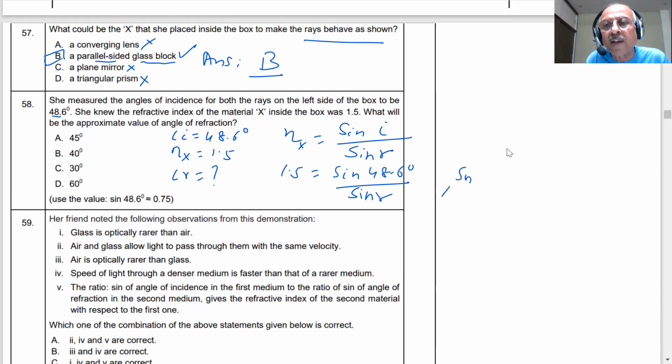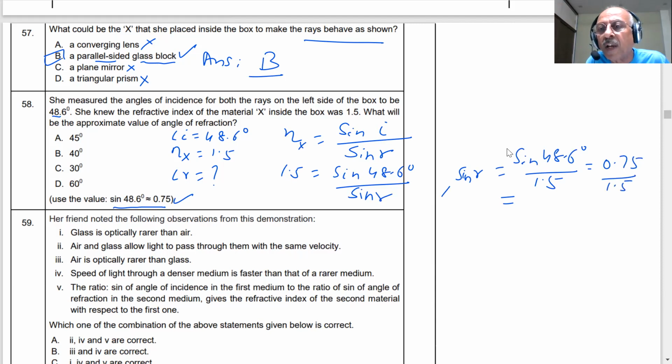So what will be then sine of r, student? That will be equal to sine of 48.6 degree divided by 1.5. He has given the value of sine 48.6 degree as 0.75, then divided by 1.5. That will be equal to how much, student? That is 0.5. And when sine r is equal to 0.5, then r will be equal to 30 degree.